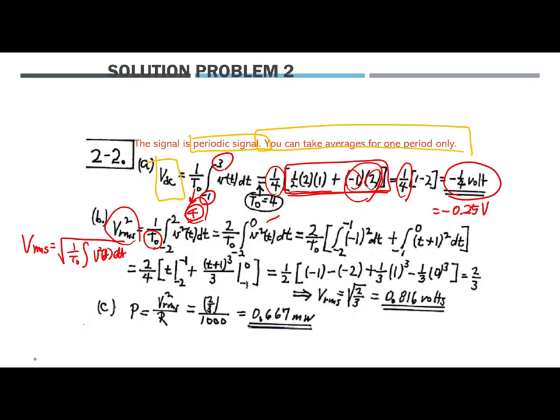So in here, that is the function. After the calculations, finally that was 2 over 3. But we began with V sub RMS squared, so we're going to take the root. After calculation, that is 0.816 volt.